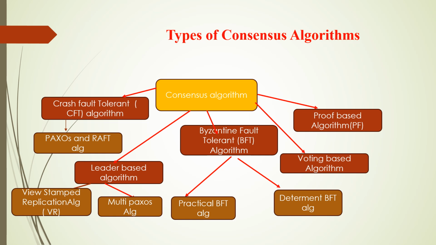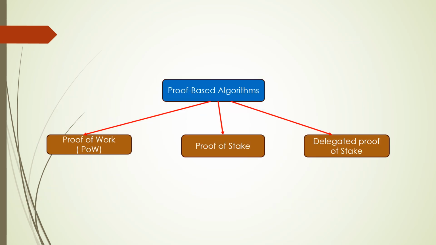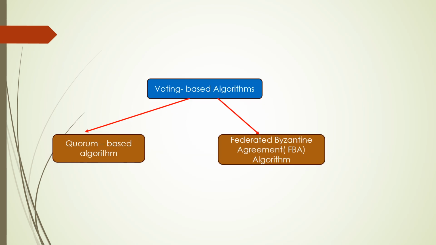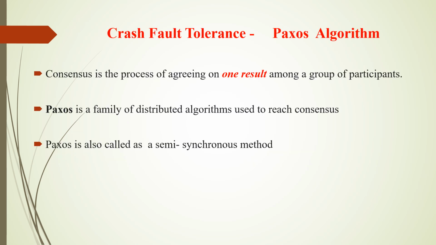If you take Byzantine fault tolerant algorithm, there are two types: practical BFT and delegated BFT. If you take proof based algorithm, there are three types: proof of work, proof of stake, and delegated proof of stake. And if you take the voting based algorithm, there are two types: one is quorum based, another one is federated Byzantine agreement algorithm.